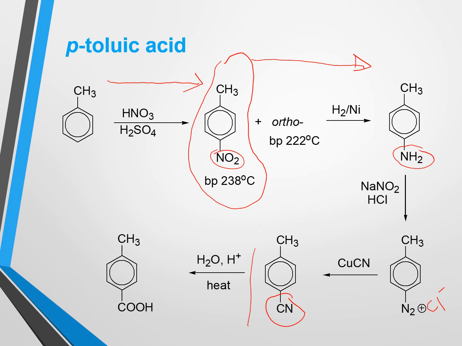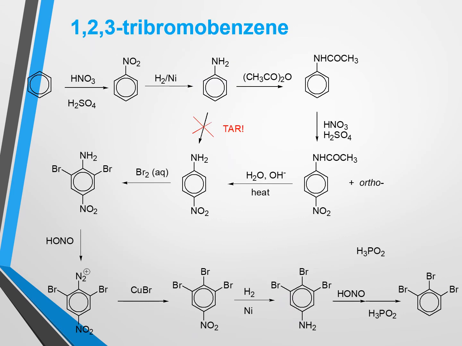And after that if we do acidic hydrolysis, in that case this cyanide group will be converted to a carboxylic acid group, that is, the product will be para-toluic acid. So using these synthetic steps we can prepare para-toluic acid from toluene. In this slide, I will discuss the preparation of 1,2,3-tribromobenzene from benzene. For the preparation of this compound, we can follow this synthetic step.